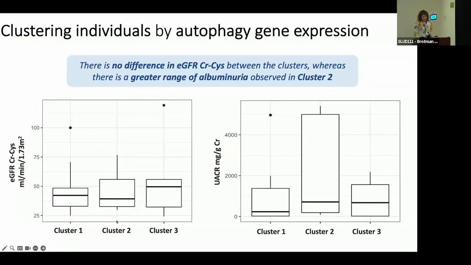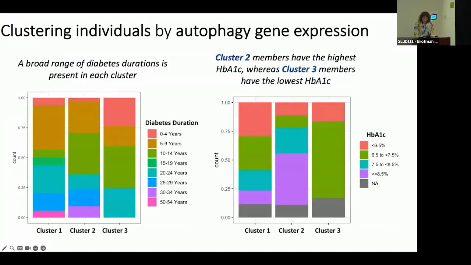So looking at these clusters and the eGFR between them, eGFR doesn't seem to distinguish between the clusters, but cluster 2, which is what I'm calling my DN group, does have a greater range of albuminuria. Am I disappointed? Maybe, maybe not. We know that eGFR is not a sensitive marker to distinguish between subtypes of disease, and that's the whole point of the KPMP. So I keep going. Looking at diabetes characteristics in these clusters, this is a plot of diabetes durations, and you could see the whole rainbow between them.